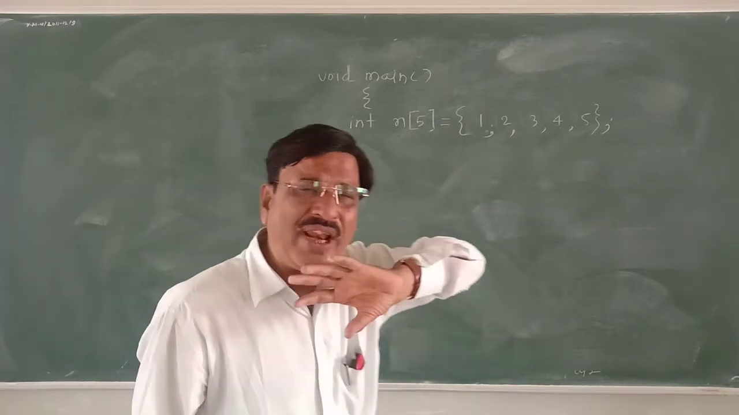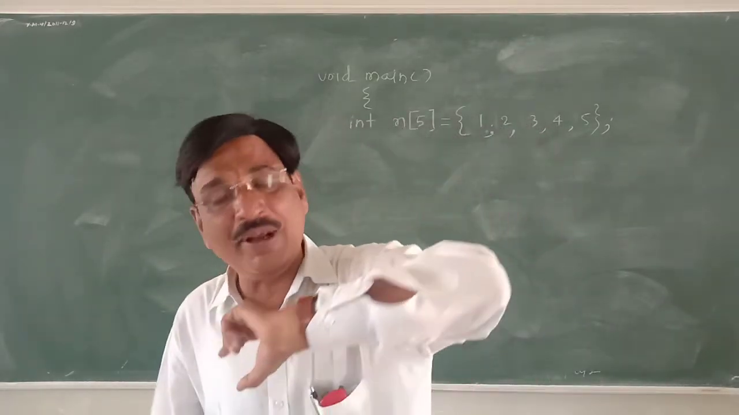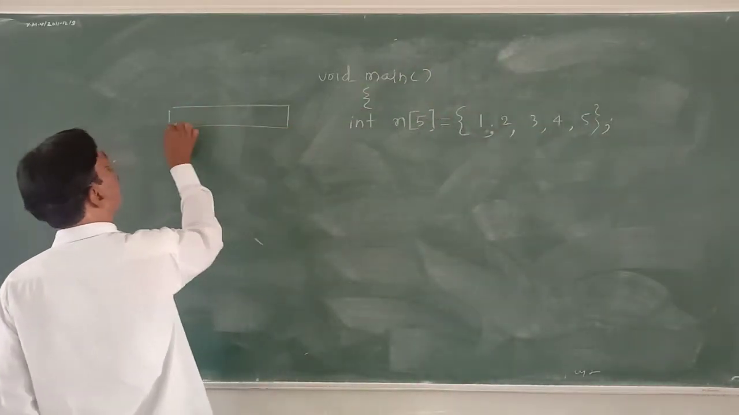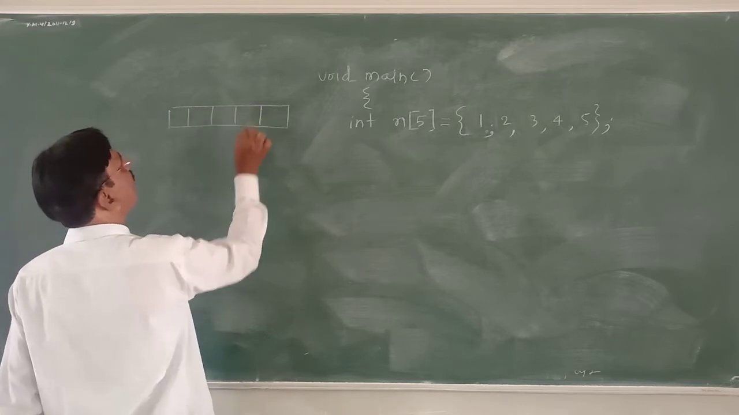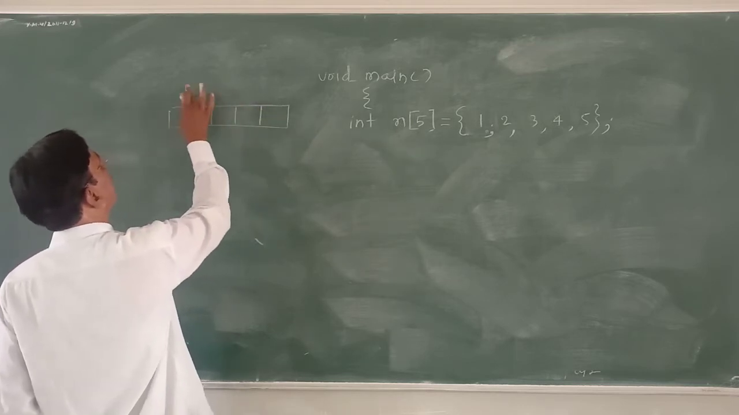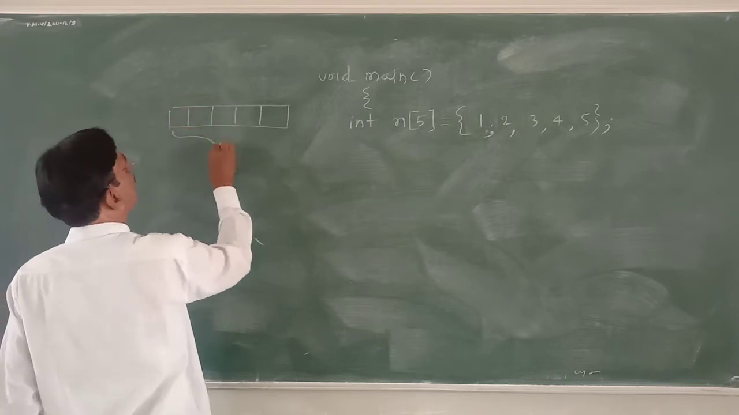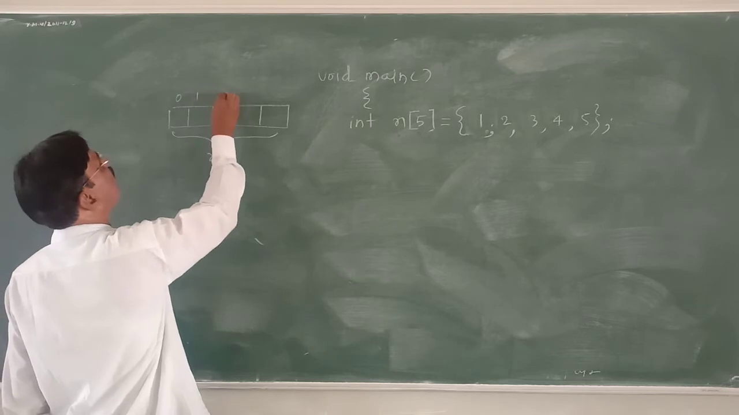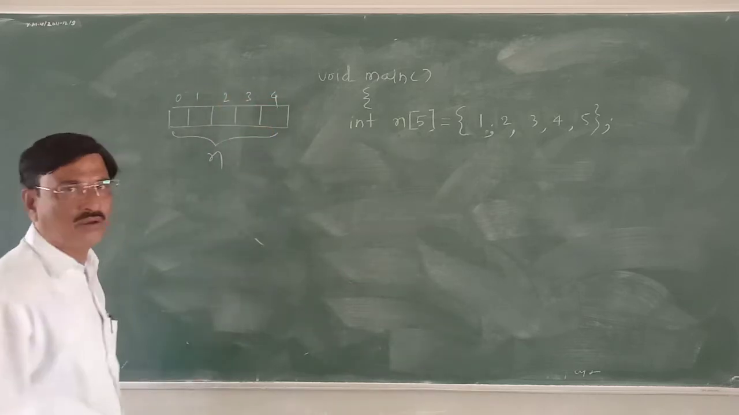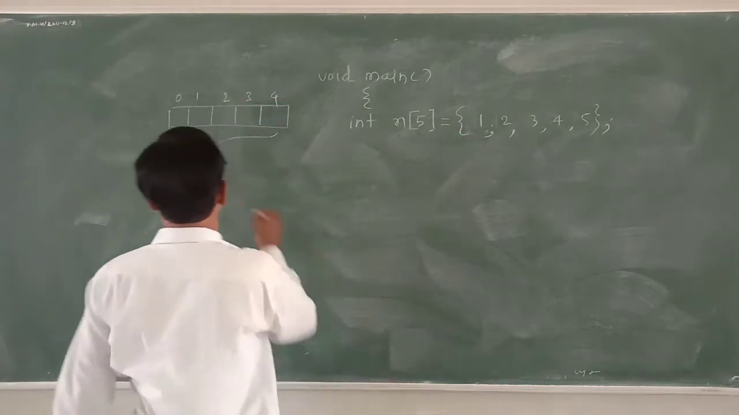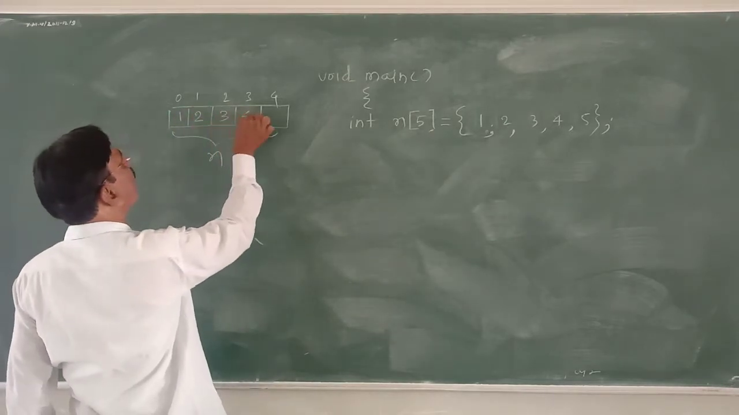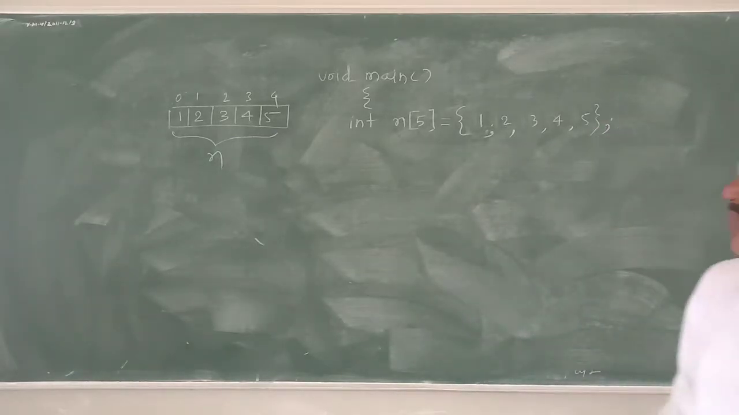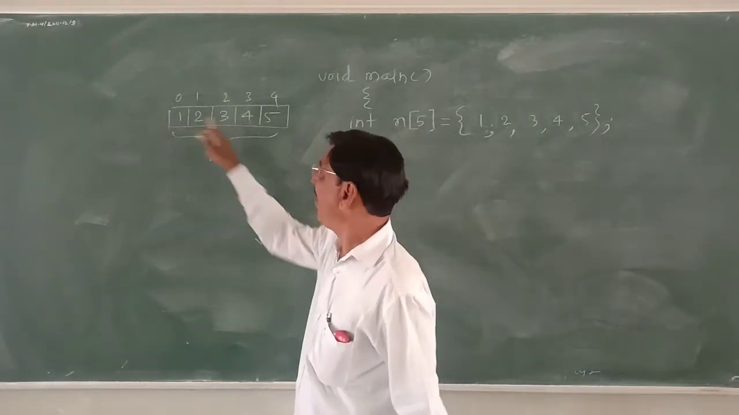Wherever a variable is declared, memory is reserved. Similarly, whenever an array is declared, memory is also reserved, but 5 memory locations will be reserved. All of this will be called n. And every element is identified by a number 0, 1, 2, 3, 4, and these elements will be stored here: 1, 2, 3, 4, 5. This is called an array.